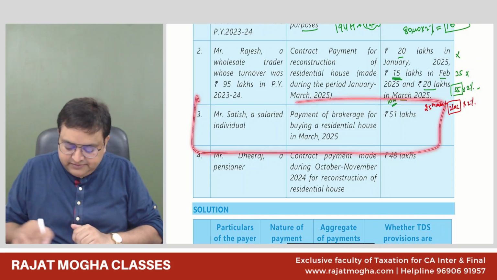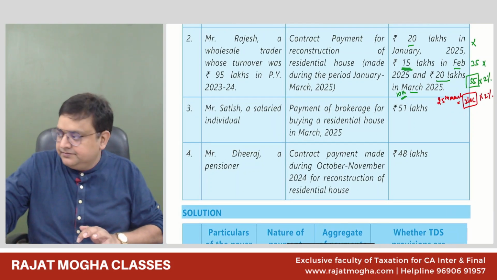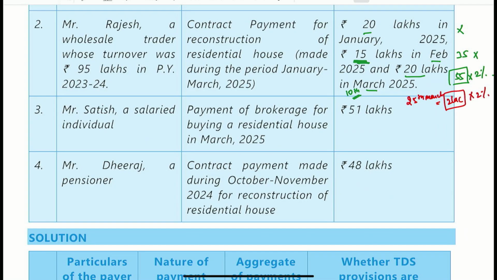Read this and tell me. Third one. Tell me the amount of TDS. Sir, 194M, 2%. 194M, 2%. Okay.